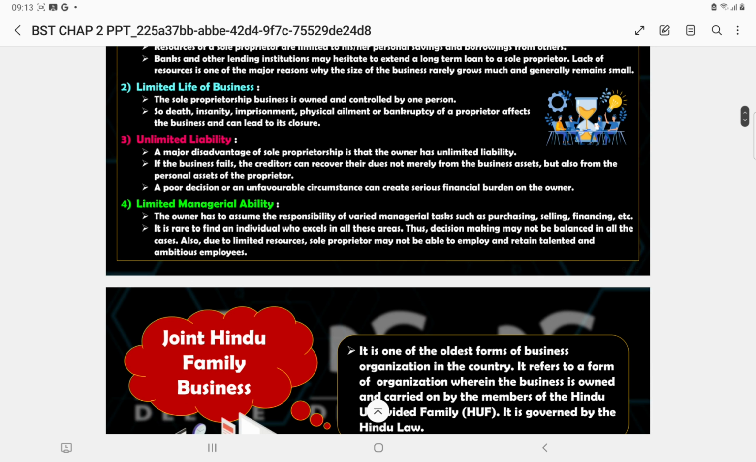Limited managerial ability. Whatever he wants to manage is limited because he is a single person, with a single mind, a single brain. So he may not possess all the qualities. He may not be good in purchasing, selling, financing, managing things. He may be a very good organizer but may not be expert in marketing skills. So that becomes the demerit.